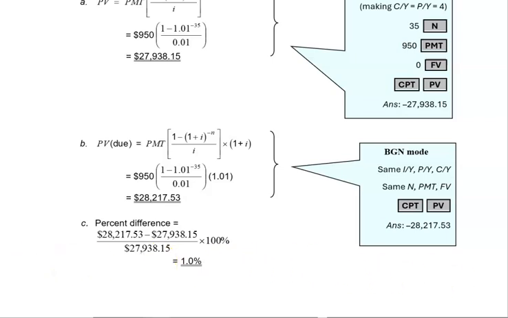So again, we want to subtract the $27,938.15 from the $28,217.53. Divide that by your $27,938.15. That's going to give you a decimal. We want to multiply it by 100 to give our percentage, and it's giving us a 1% increase by us doing it at the beginning.